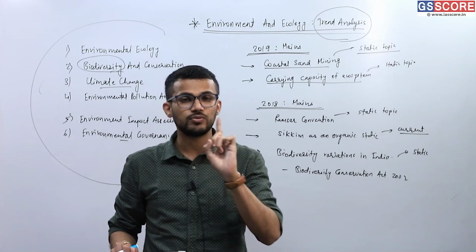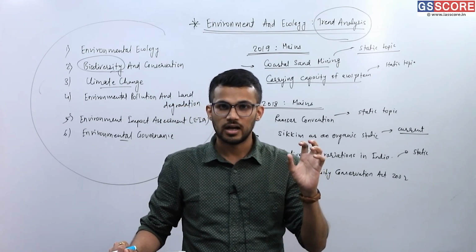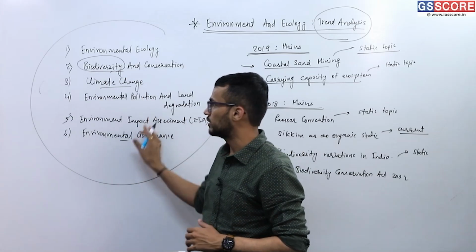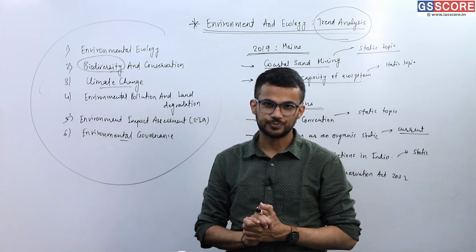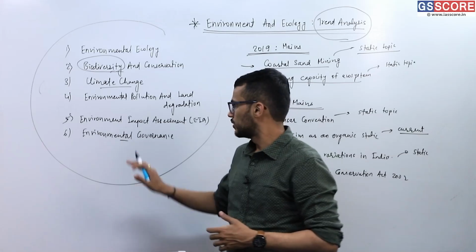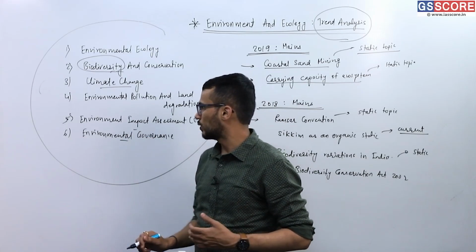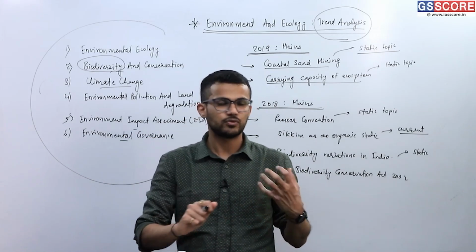So we will have to understand that, and hence we should be thorough with all these topics. Clear? So that is the trend analysis.